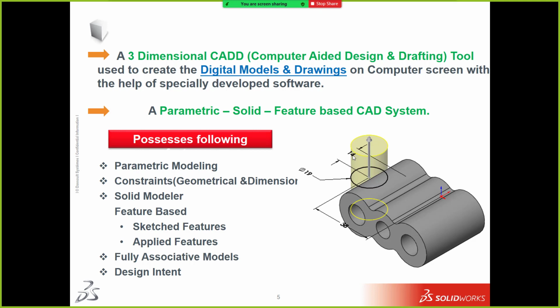So these constraints define the geometry. Let's say मेरे पास एक shape है triangle, right? If someone asks about the triangle, what are the geometrical constraints over there? Opposite edges should be parallel to each other, correct? That is a geometrical constraint.